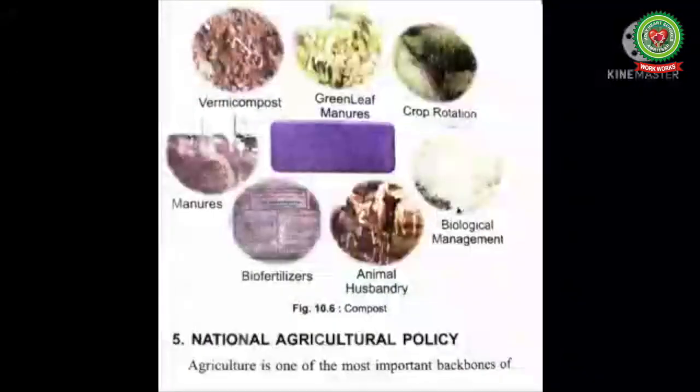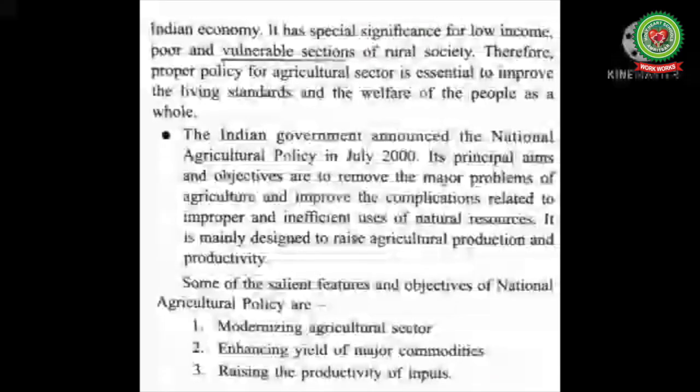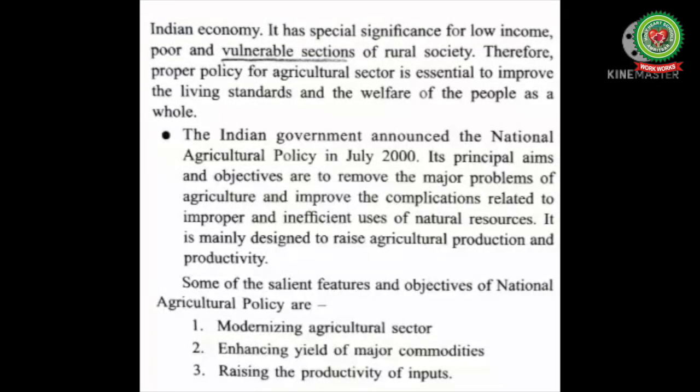National Agriculture Policy. Agriculture is one of the most important backbones of the Indian economy. It has special significance for low income, poor and vulnerable sections. Vulnerable sections are physically and emotionally wounded people of rural society. Therefore, proper policy for the agriculture sector is essential to improve the living standards and the welfare of the people as a whole.